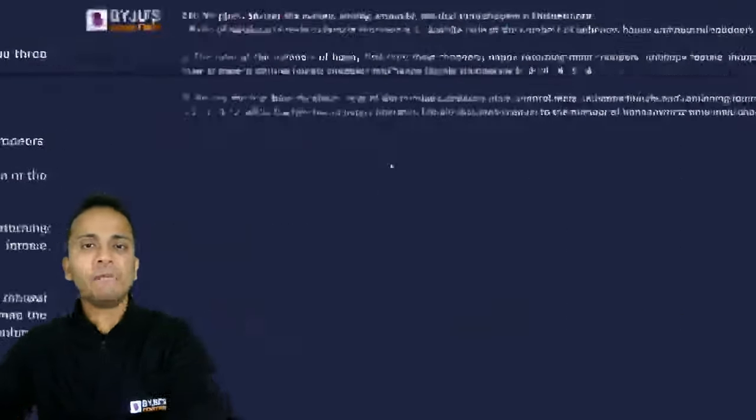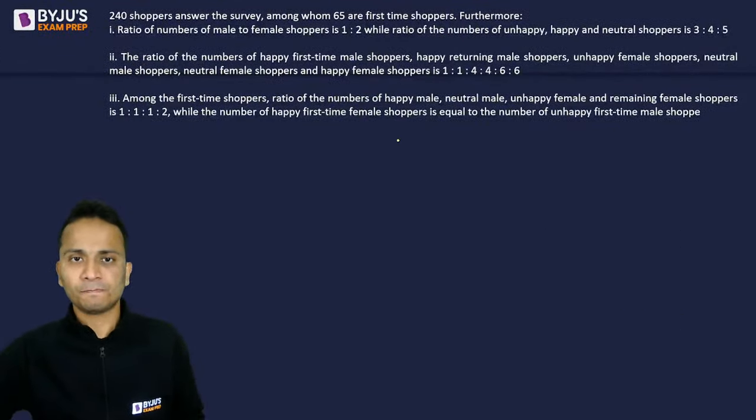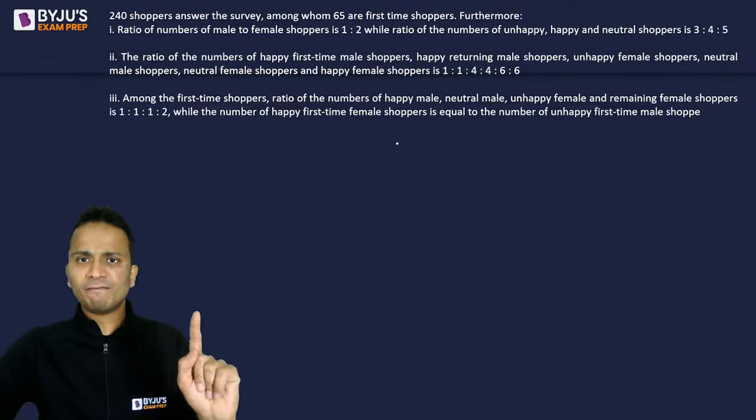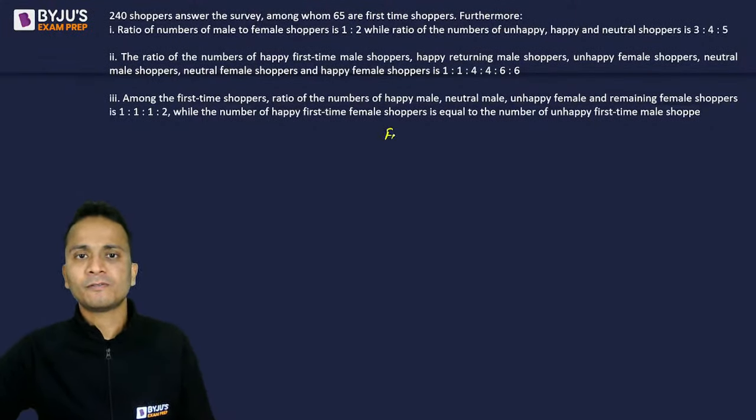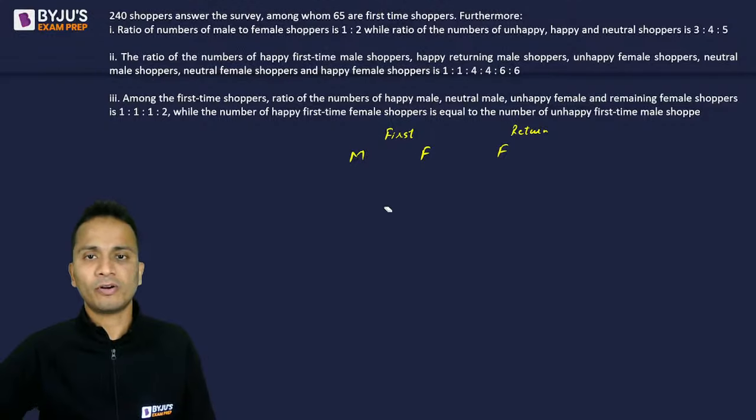So let me help you in making a proper table for this. So there will be some first time, all right, and return जो आएंगे, not the first time. Now first time will be divided in males and females. Returning will be divided in males and females. All right, fine. So this is the first thing.